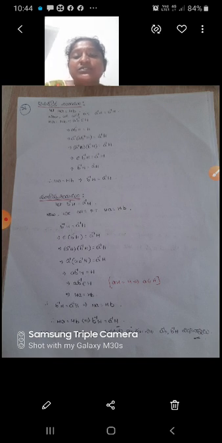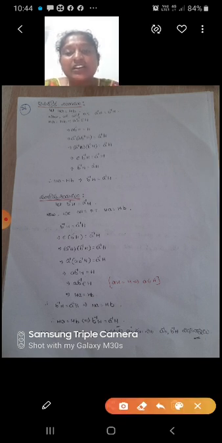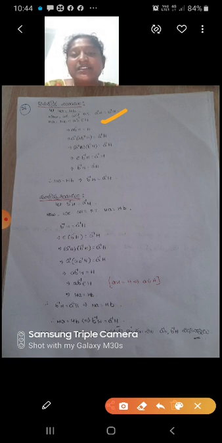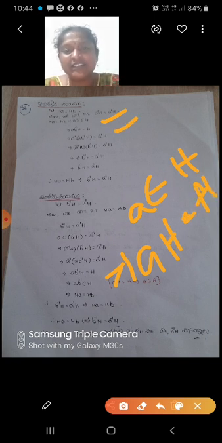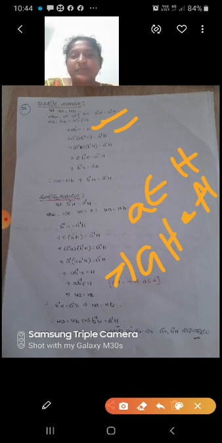Now, necessary condition: let HA equal to HB. So now we will prove that A inverse H equal to B inverse H. So HA equal to HB implies AB inverse belongs to H. We know that. That implies again A belongs to H implies AH equal to H. From this theorem we can say that AB inverse H equal to H.